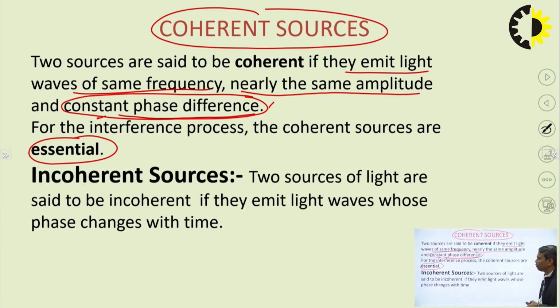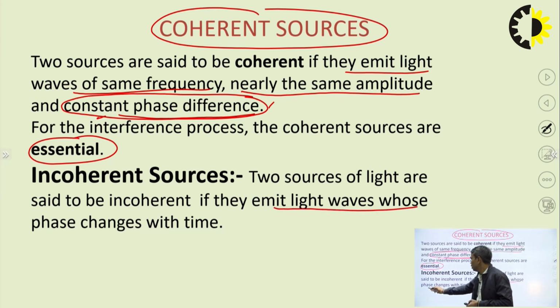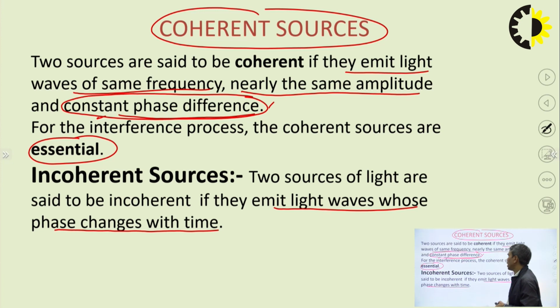And what is the meaning of incoherent sources? Two sources of light are said to be incoherent if they emit light waves whose phase changes with time. So in case of coherent sources, phase difference must be constant, and in case of incoherent sources phase changes with time, meaning phase difference varies with time.